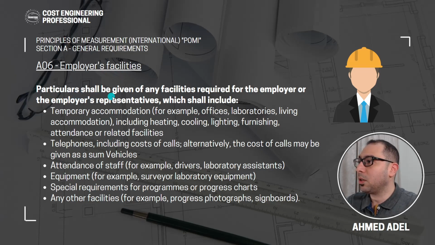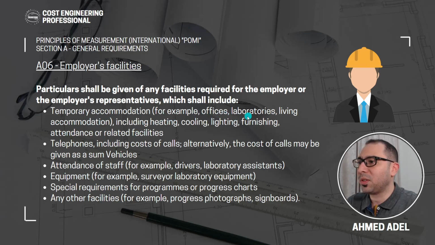Point number 6 here, employers' facilities. So particulars shall be given of any facilities required for the employer or the employer's representatives. And these shall include temporary accommodation, for example, if there is an accommodation or housing required for the employer or his representatives, then this temporary accommodation should be allowed for in the BOQ because it's a cost on the contractor. Then he must allow for this so he can provide these accommodations.